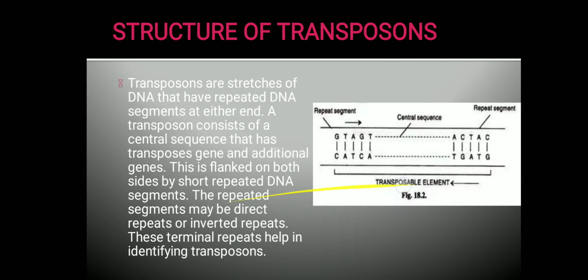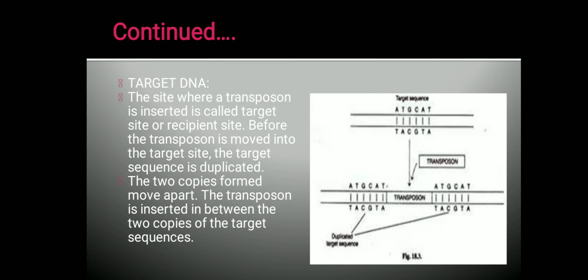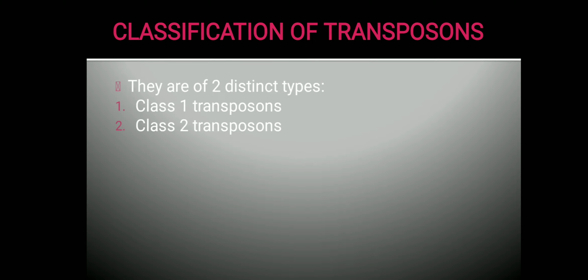Now this transposon will be moving from one region of DNA to another region. So this is on another DNA. So it has to move to another location on the DNA. That DNA is called the target DNA, where the transposon will be attached. This target sequence will usually have repetitive sequences like this. During transposition, if the transposon has to be inserted, then this region gets duplicated. They get doubled, and these duplicated regions will be moved apart. In between the duplicated region, the transposon will be attached. So this is the structure of the transposon and the target sequence.